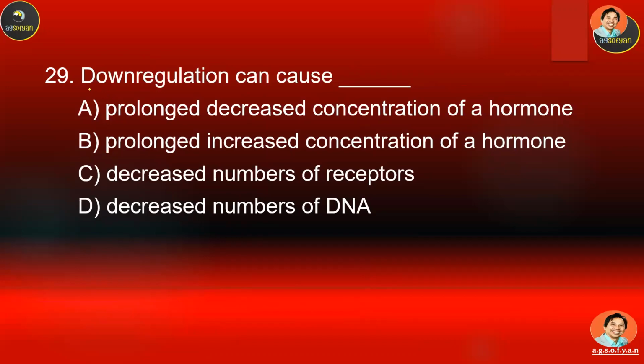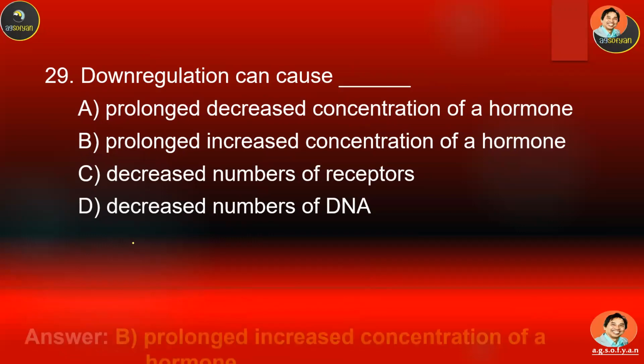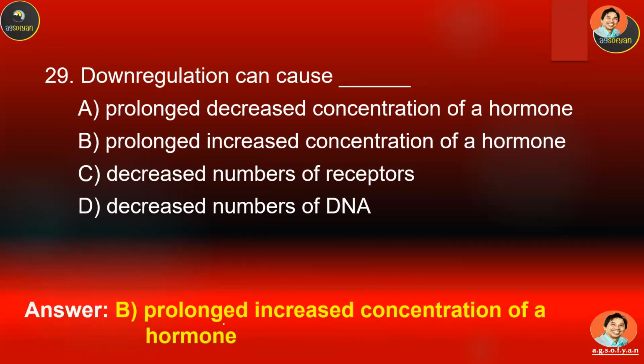Number 29. Down-regulation can cause A, B, C, or D. It's going to be the opposite of number 28. It's going to be a prolonged increase, because with fewer receptors, it means that the hormone has to increase more and more. It's going to have this effect.